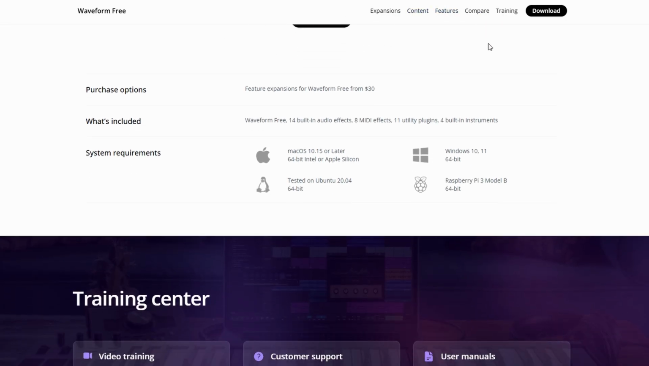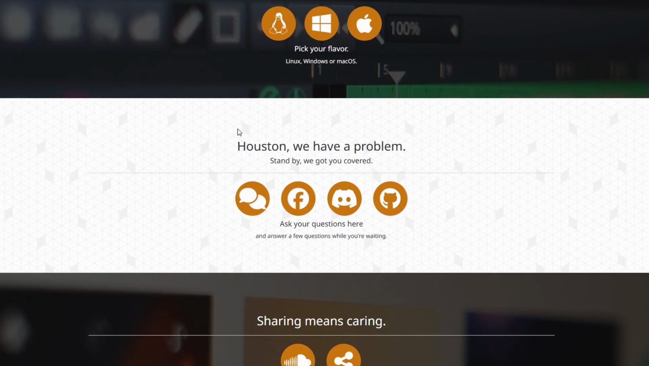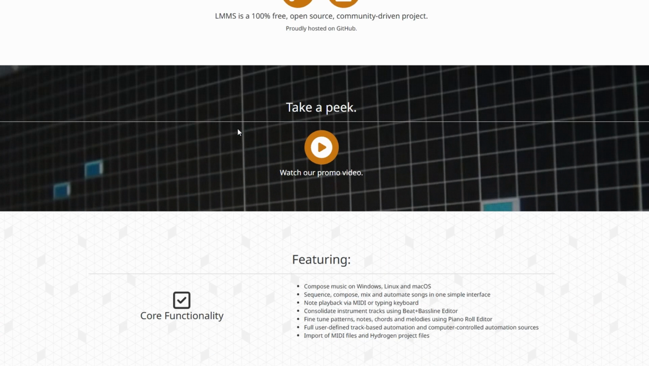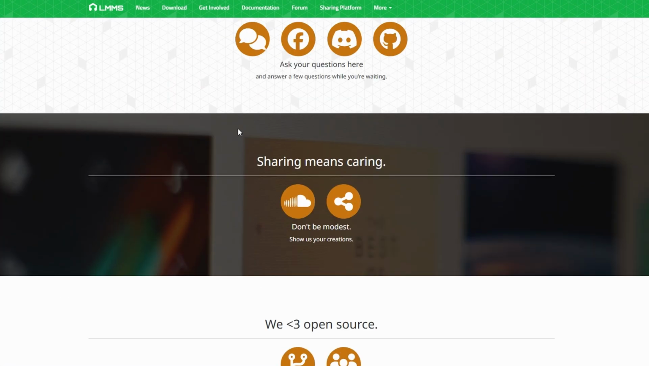If you want something lighter and simpler, LMMS is pretty good. Open source, cross-platform, great for making beats and electronic music. The UI is a bit old school and it's not really meant for recording live audio, but it gets the job done for loops and synths.